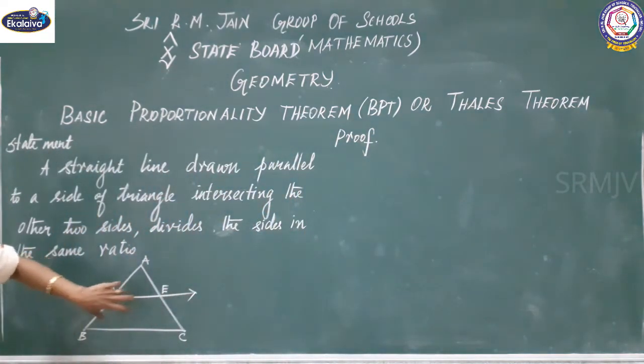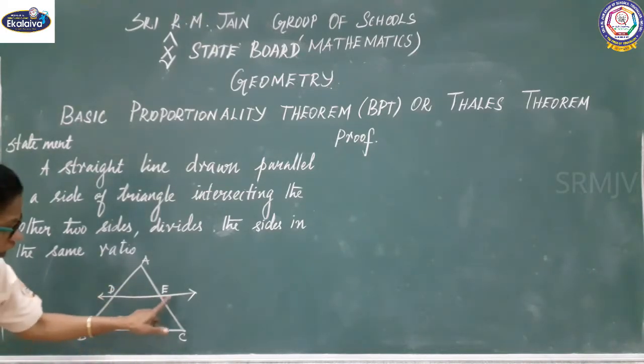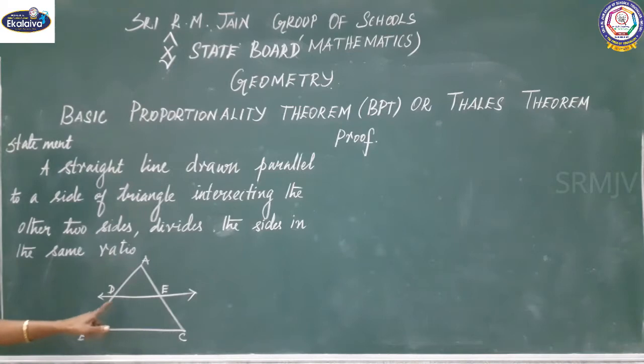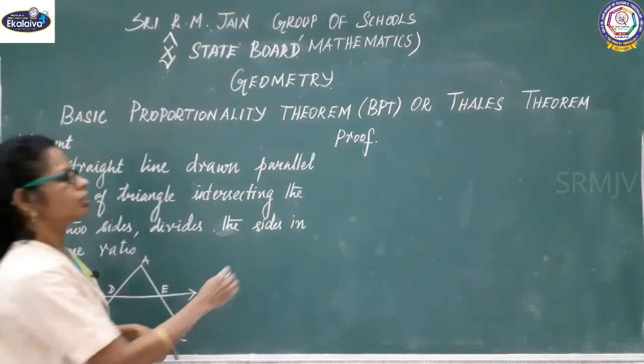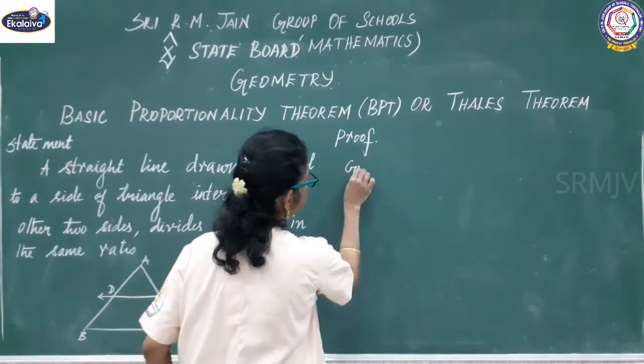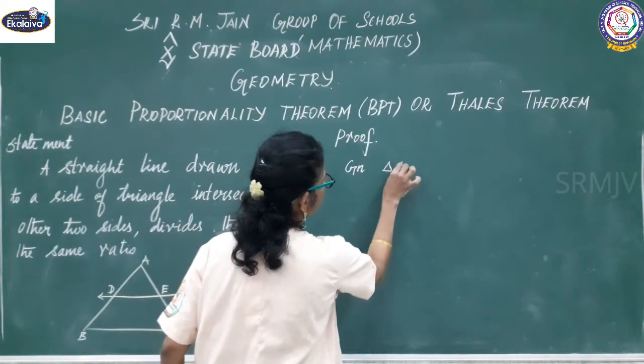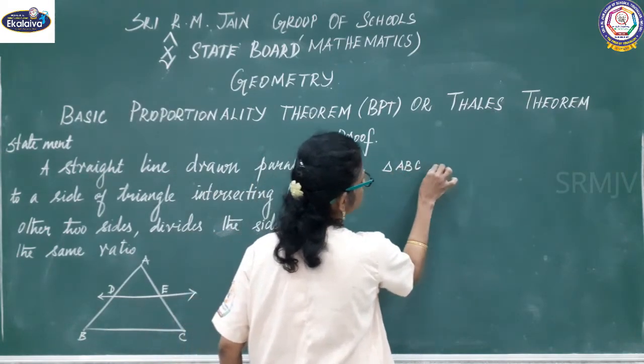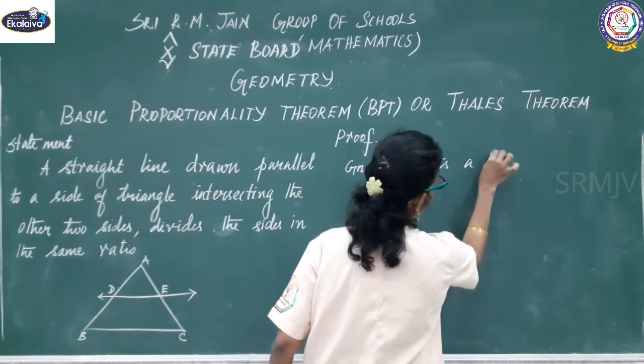This is given: ABC is a triangle. We are constructing a line DE which is parallel to the side BC. Given: ABC is a triangle.